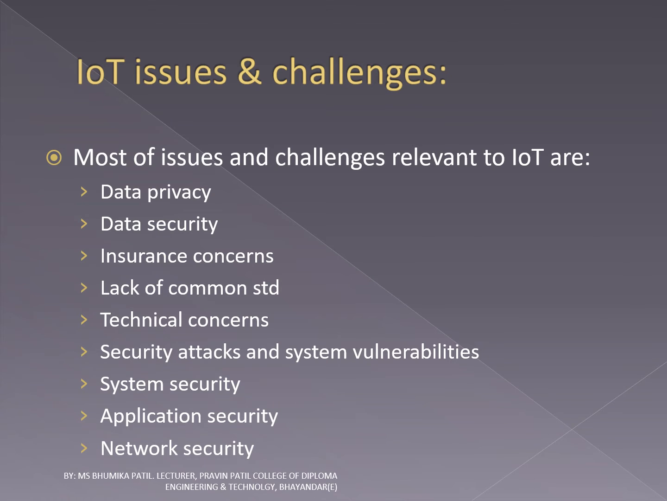IoT issues and challenges. Most of the issues and challenges relevant to IoT are data privacy. Some manufacturers of smart TVs collect data about their consumers or customers to analyze their viewing habits, so the data collected by the smart TVs may have a challenge for data privacy during transmission. Second is data security. Data security is also a great challenge. While transmitting data seamlessly, it is important to hide from observing devices on the internet.